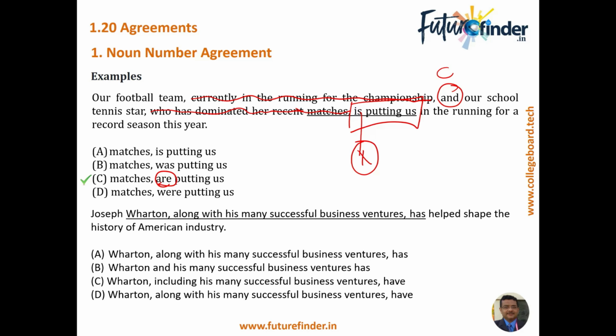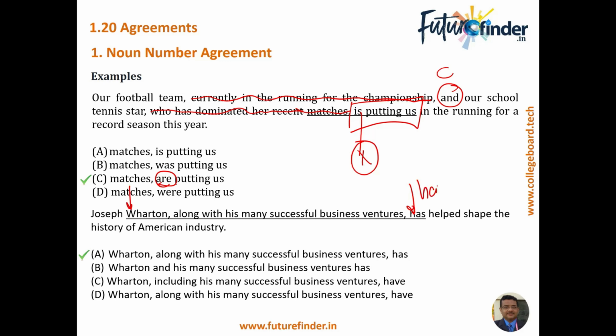"Joseph Wharton, along with many of his successful business ventures, has helped shape the history of American industry." We have done this kind of example multiple times before, so I would like you to pause the video and think over it. The correct answer is A, because "has" goes with Joseph Wharton.